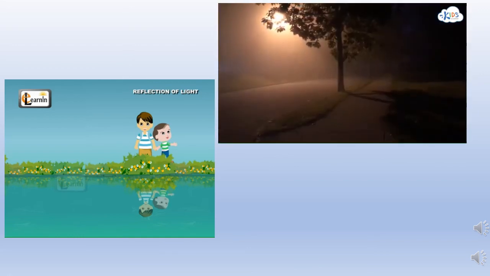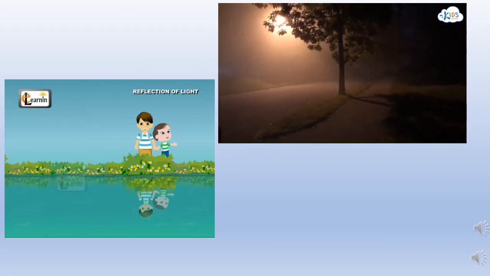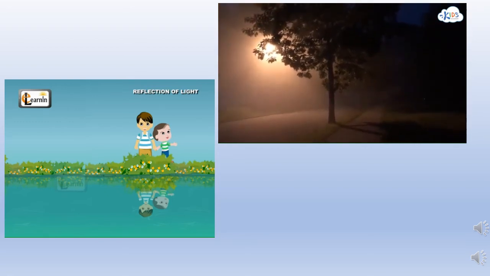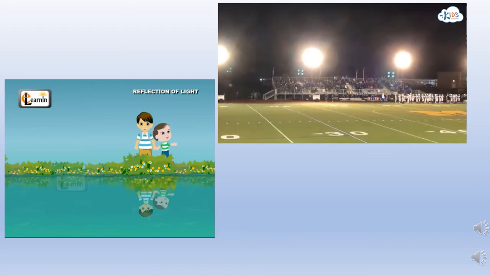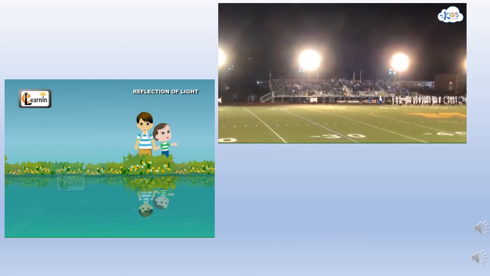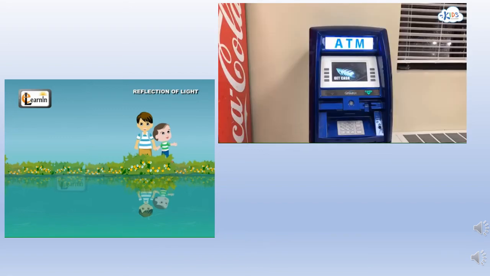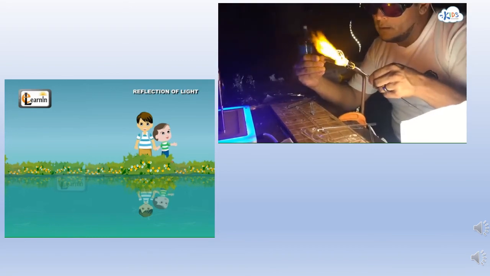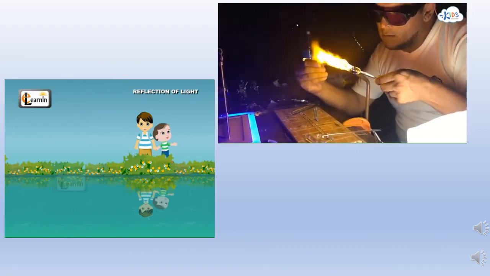Light sources come in all shapes and sizes. Little lights like this one help light up streets. Big lights help light up stadiums. Some lights help light up screens. Light like this comes from a flame. Sources of light are all around us. Very rarely do we find ourselves in a completely dark situation.